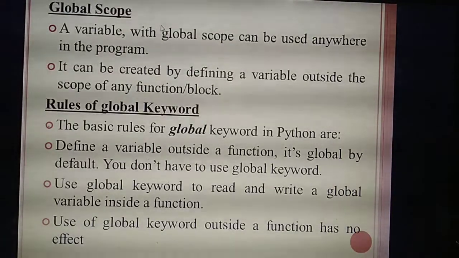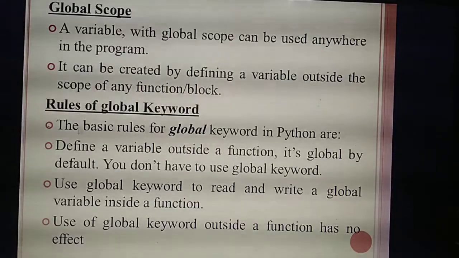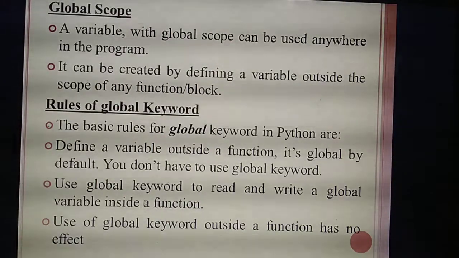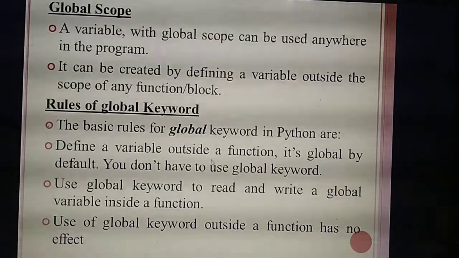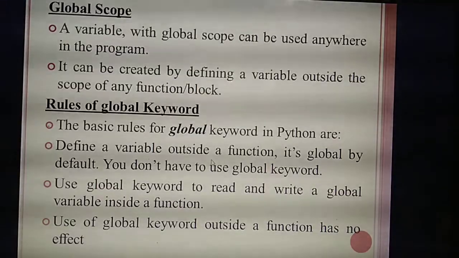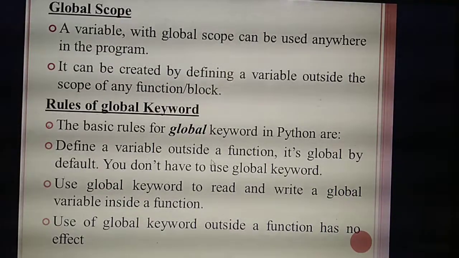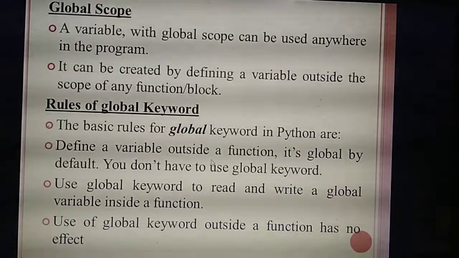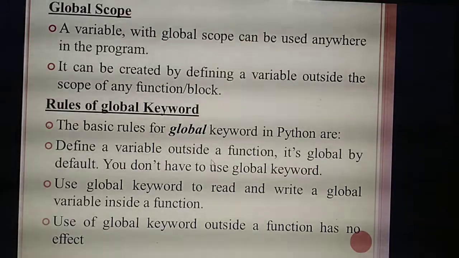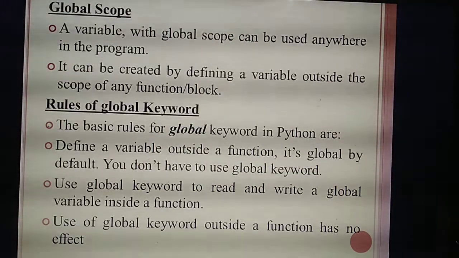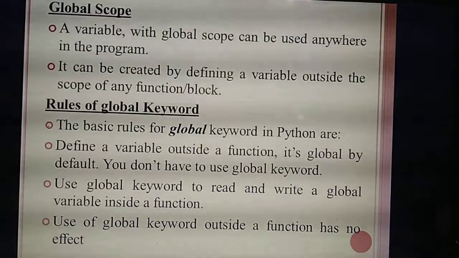Next. If they ask this as a 2 mark question, only the definition is enough. For a 3 mark question, you should write the definition as well as rules. Sometimes they will ask separate rules for the global keyword. This is very, very important. Scope question is very, very important. 2 marks means only definition is enough. 3 mark question means definition as well as rules you need to write. 5 mark question means definition, rules as well as an example program you should write. Then only you will get 5 marks. Mostly they will ask the rules for global keyword or rules for local keyword. Those are very, very important.